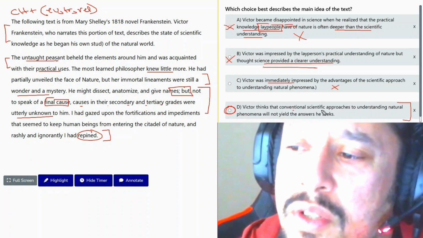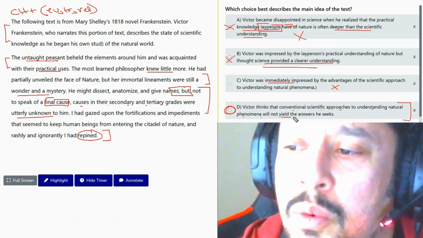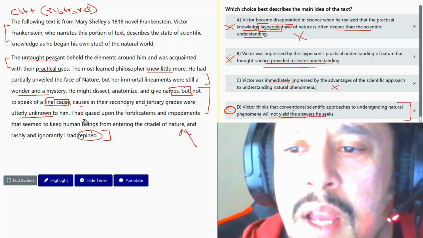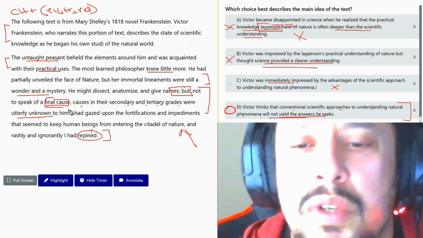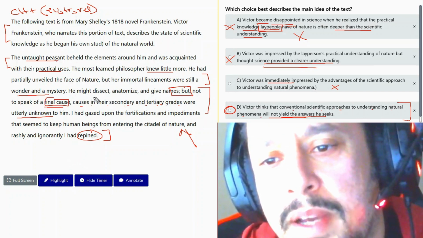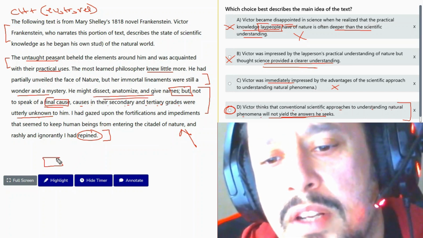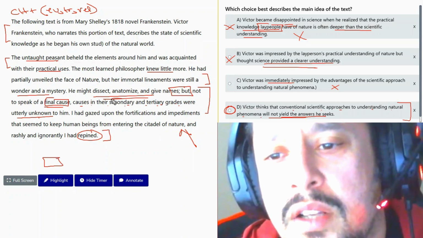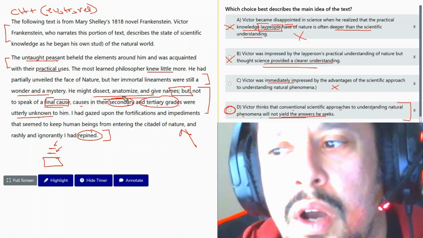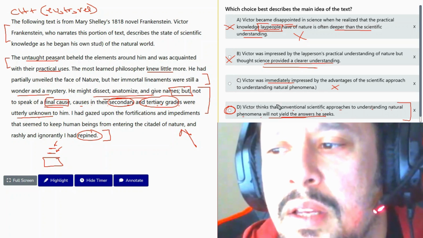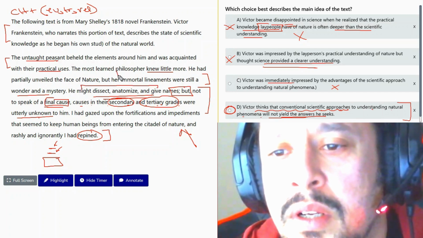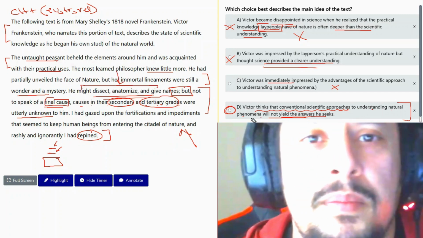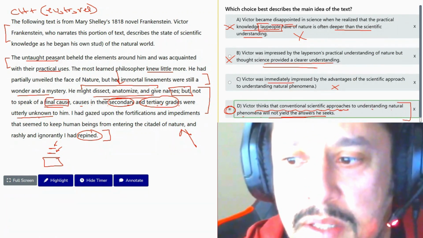Victor thinks conventional scientific approaches to understanding natural phenomena will not yield the answers he seeks, and it's actually here, right? But not to speak of the final cause, causes in the secondary and tertiary grades were utterly unknown to him. So the scientist might do this, that, and the other, and so he might get a superficial cause. But now he tells us causes on the secondary or tertiary grades, that means higher level causes were utterly unknown, and so the conventional scientific approach is not enough. It's not enough. So answer D is the best answer.